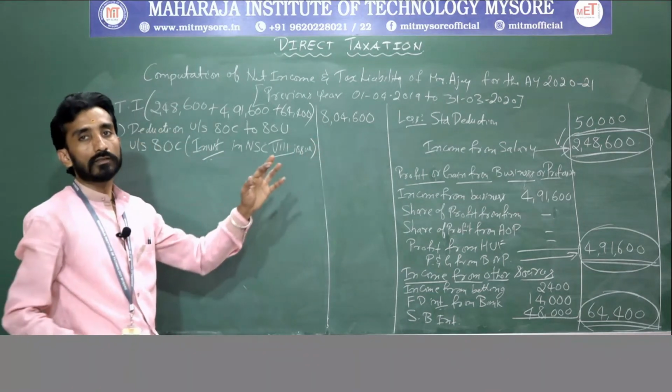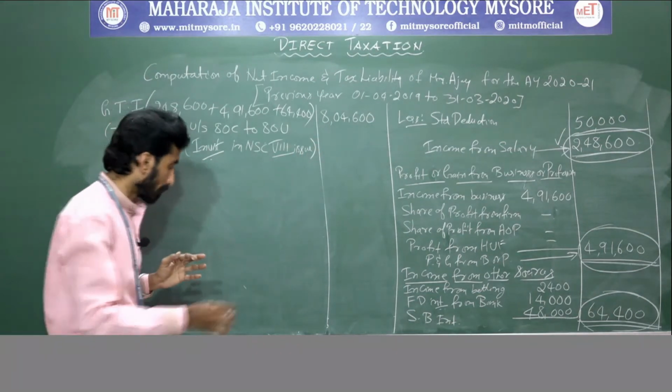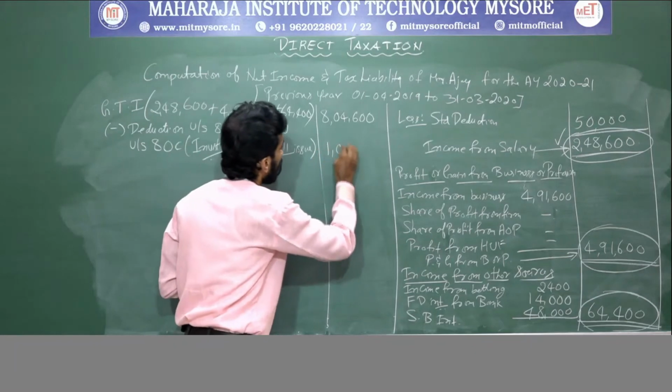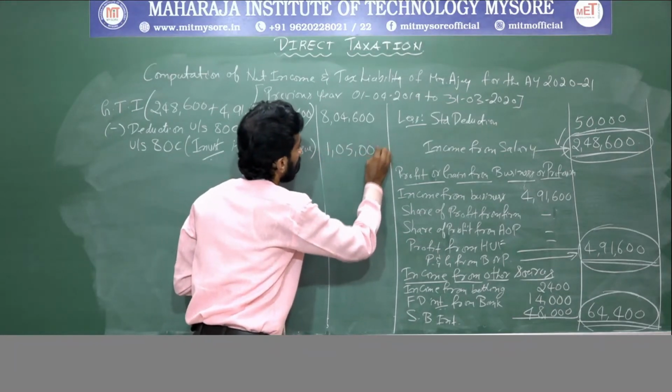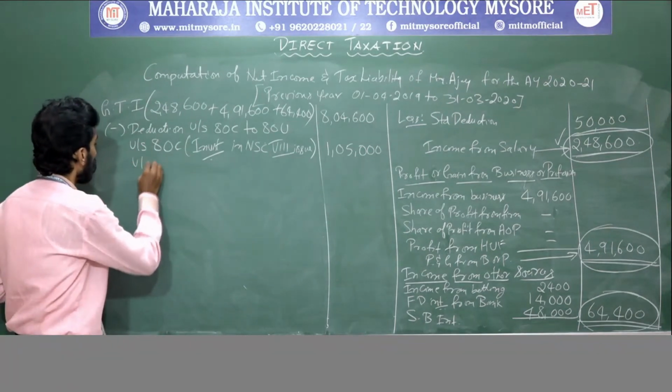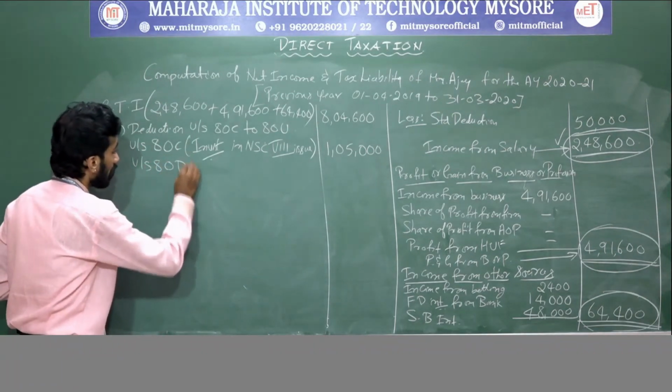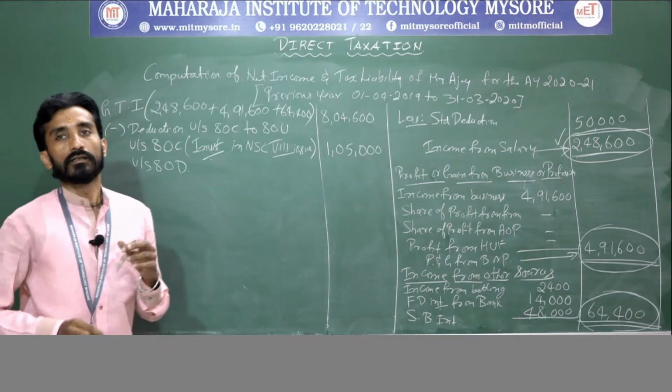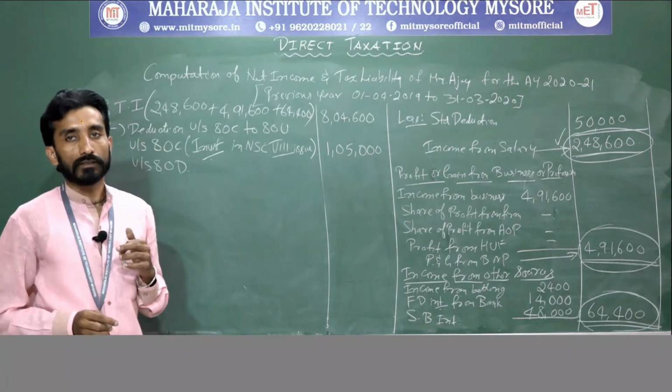So how much? 1,05,000. Right. Next one, under section 80D, here medical premium they have paid.